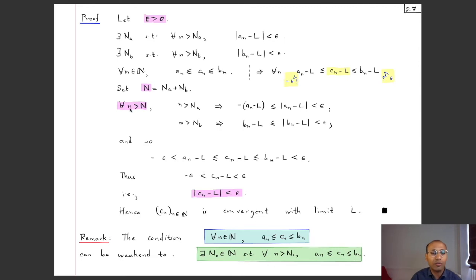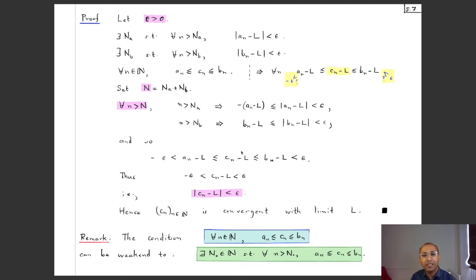And also when little n is bigger than capital N, little n is also bigger than Nb, so that Bn minus L is less than or equal to its mod, which is less than epsilon. Okay, so I've got this is less than epsilon and this is less than epsilon. So now Cn minus L, which we know thanks to this, is less than or equal to Bn minus L, which is less than epsilon because of this.